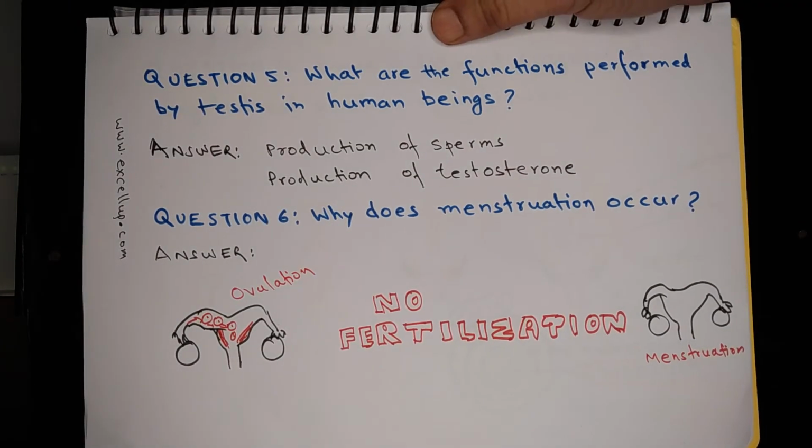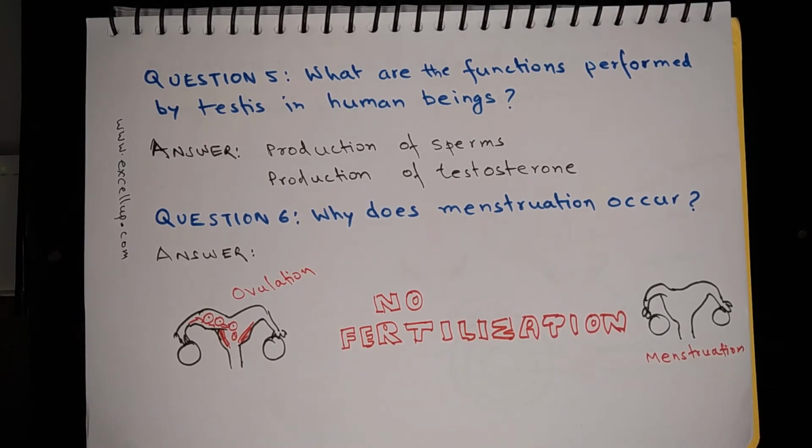Question 5: what are the functions performed by testes in human beings? The answer is there are two functions. Number 1 is production of sperms, and number 2 is production of testosterone, that is the male hormone.